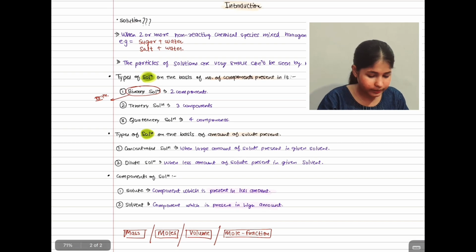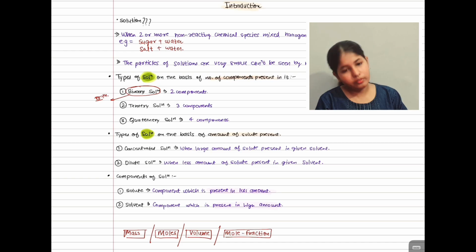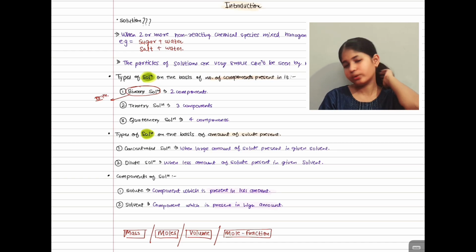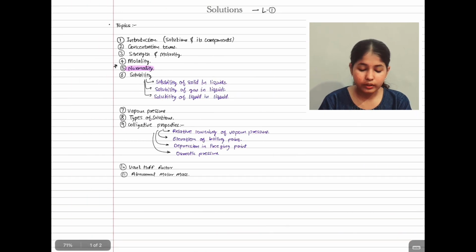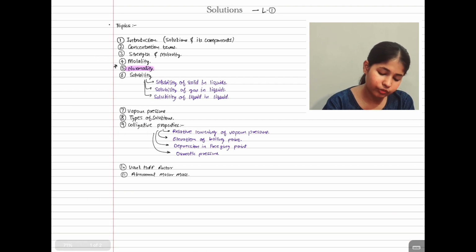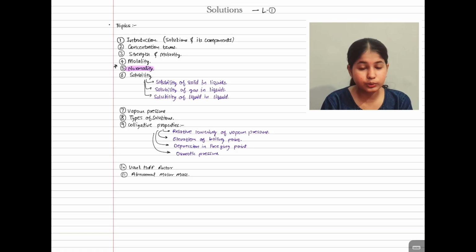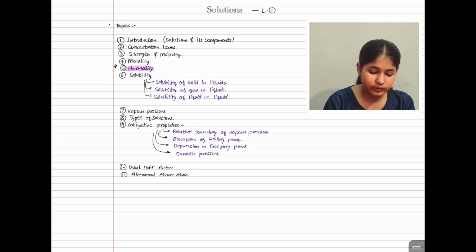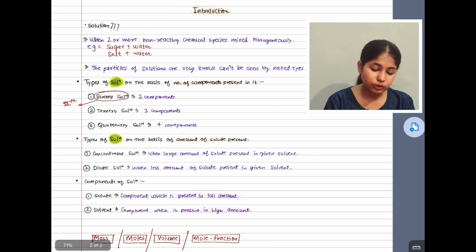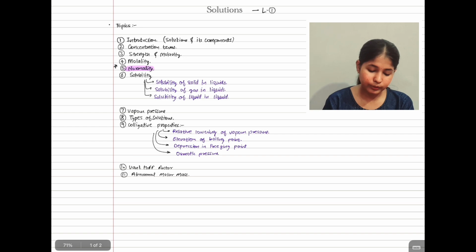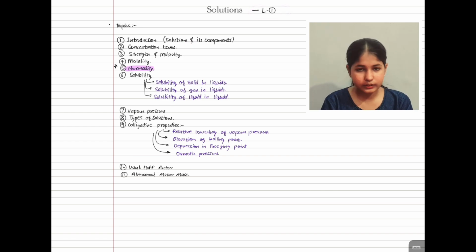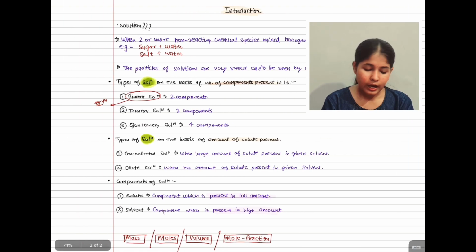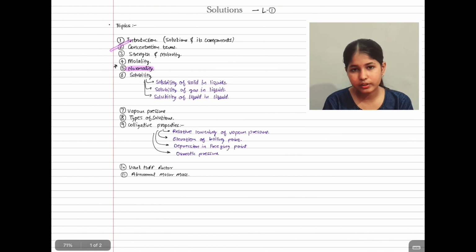This is about our introduction. Now, one more thing I want to tell you: a few things are very important to learn. You have already completed your class 12th, but if you can't recall it, make sure you revise it before the second lecture, because from lecture number 2 we are going to start with our concentration terms, since this was lecture number 1.